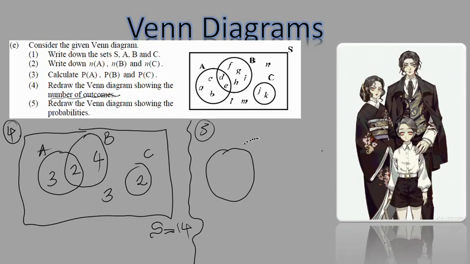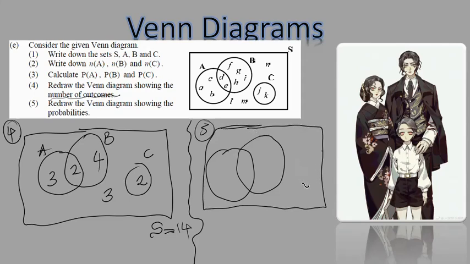I have this part and this part here. I'm redrawing the Venn diagram, right? Showing now the probabilities. And I have this part here. So I have A, I have B, I have C. Now let's start with the C. The C has how many things? It has 2 out of 14 items. That's simplified, it's 1/7. So I put 1/7 here.